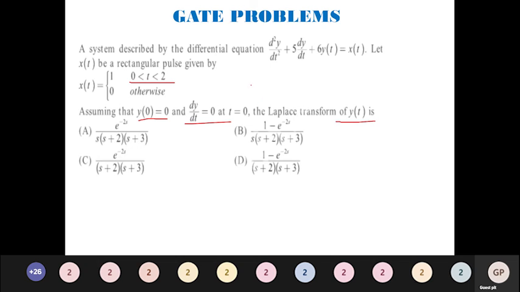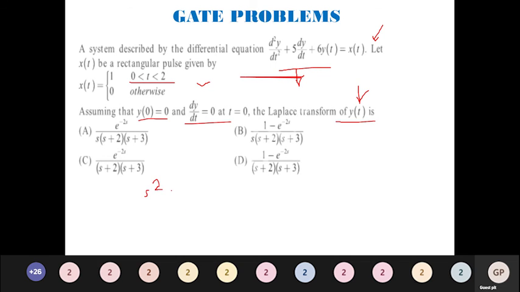So they have given x of t, and we are going to substitute it into the equation. Then I have to find the transformation, and then finally again I have to find what is y of t. So very simple. Just apply the transformation to this. When we apply the transformation to that, what will I get?